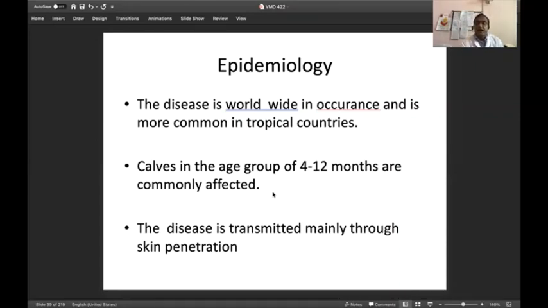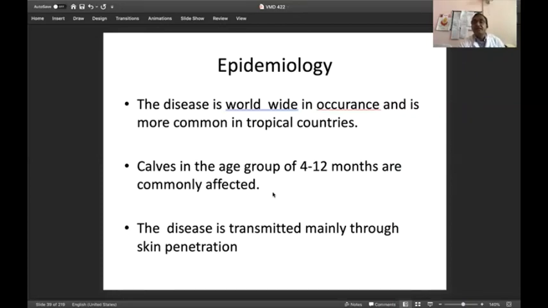Unlike the other 5 parasites we have discussed for pathogenesis, 4 parasitic gastroenteritis and 1 Haemonchus contortus, where the route of infection is oral, here there is a different point. The route of infection may be oral, but the major route of infection is the skin.